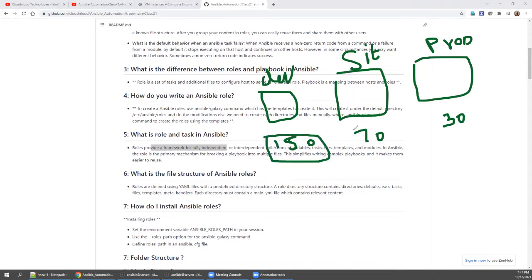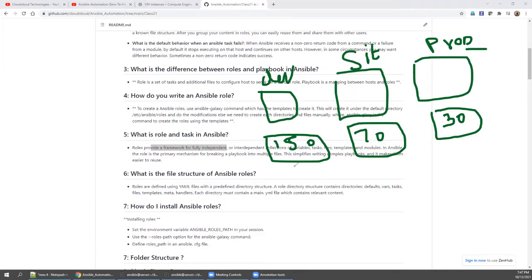150 packages. Every server you need to install 70 packages. Every server 30 packages, right? So instead of this, what I can do is I can create one role with, say, development server role. You can name it as anything, right? I can say SIT server role, production server role. Whenever I want, I can call this role, right?